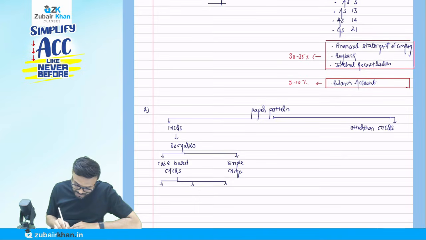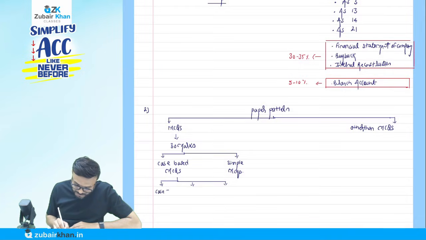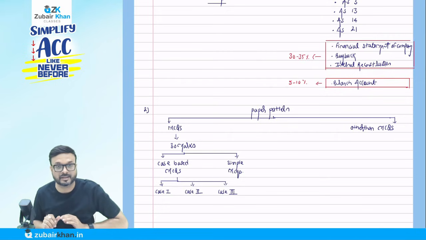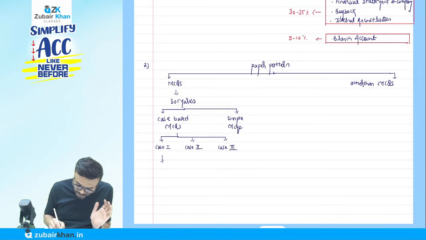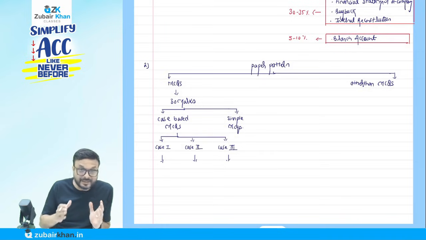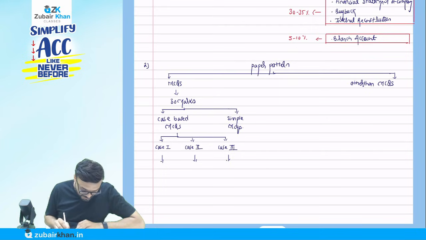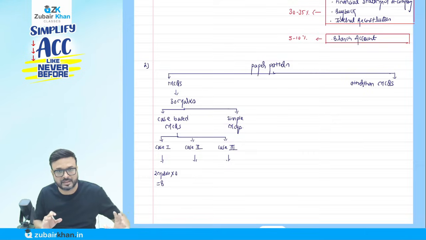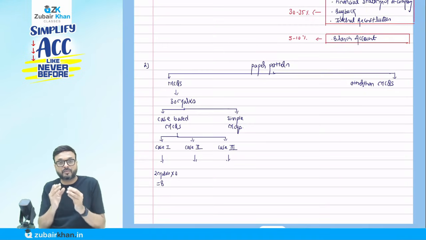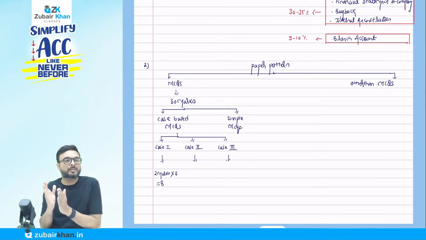But they are asking 3 case studies: case study 1, case study 2 and case study 3. How many case studies? 3 case studies in the examination. Now it can be any combination, but I'm just giving the recent trend. Each question is 2 marks, multiplied by 4 questions, so it will carry 8 marks. It can be any combination; it may be 2 marks in 5 questions, so it will come to 10.